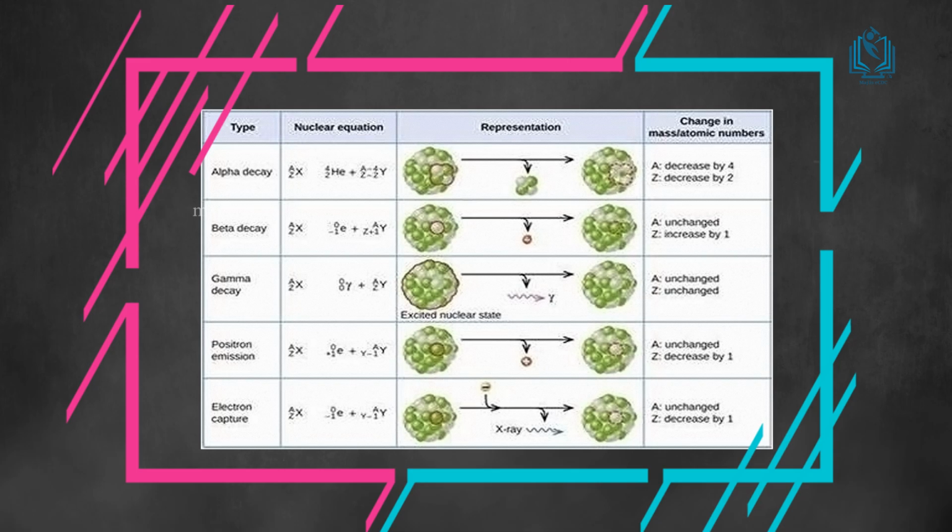Then electron capture. When the excited nucleus is proton rich, it often returns to a stable nucleus by capturing an orbital electron. This process is called electron capture or K capture. That is, X with A, Z in an excited state plus an electron gives Y with A, Z-1. The vacancy in the K shell is filled by transition of electrons from higher orbits, with subsequent emission of characteristic X-rays.